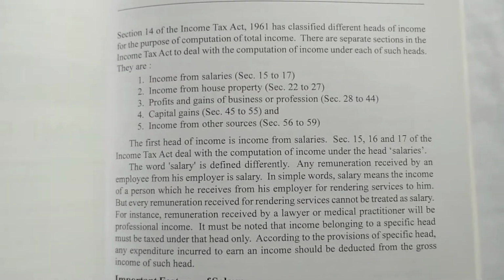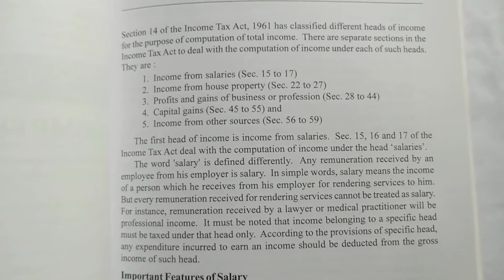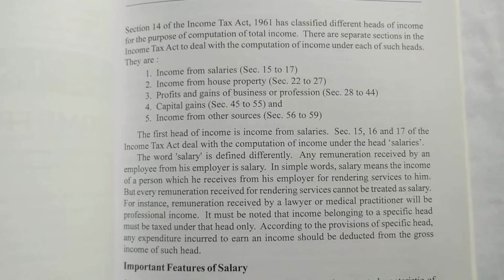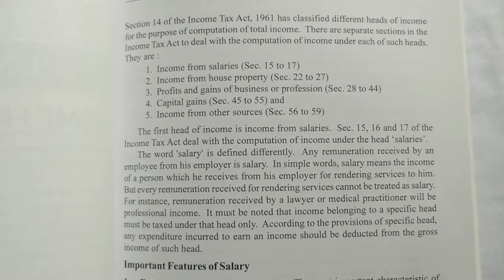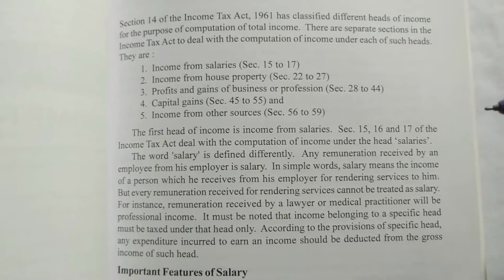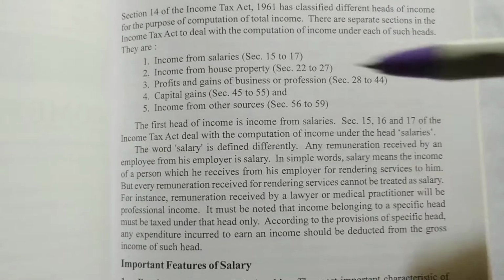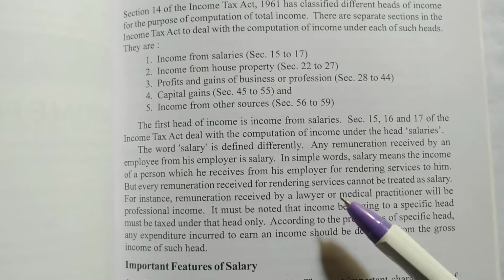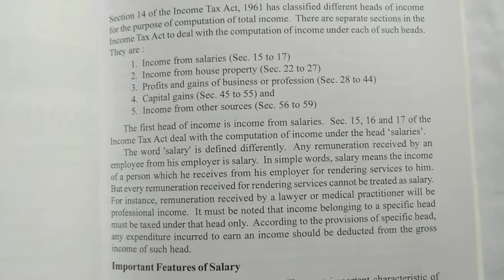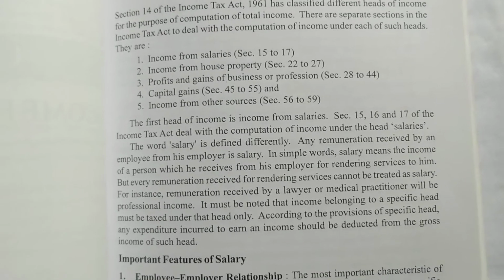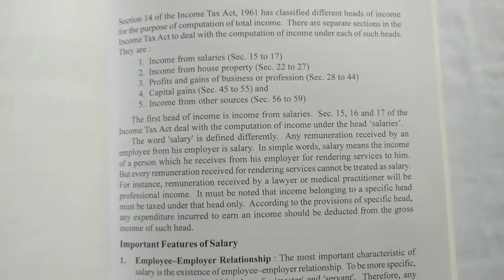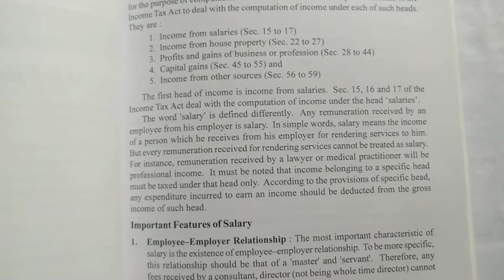Many people will give service, but that service will not come under the head income from salary. There should be a relationship between the employer and employee, then only is the remuneration called salary. For instance, remuneration received by a lawyer or medical practitioner will be professional income. We go to a lawyer for legal advice, or to a medical practitioner for treatment when we are not well.